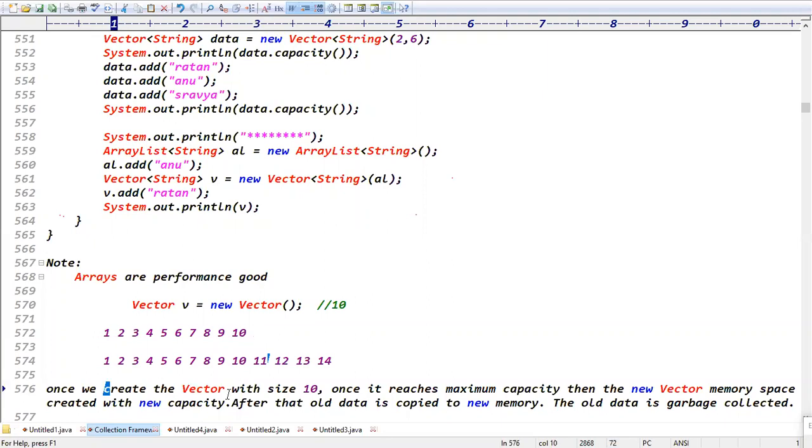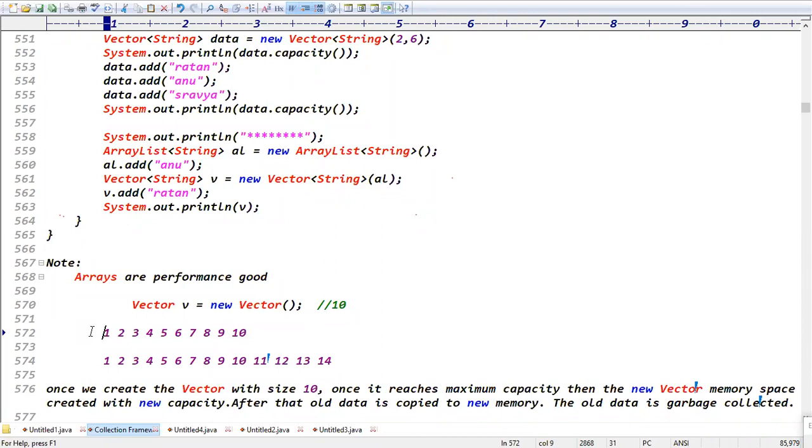Once we create the vector of size 10 and it reaches max capacity, a new vector memory space is created with the new capacity. After that, the old data is copied to the new memory, and the old data is garbage collected. Then tell me, guys, in that case, copying will take some time or not?